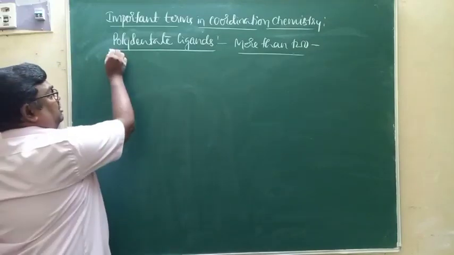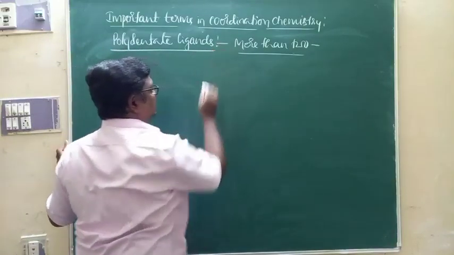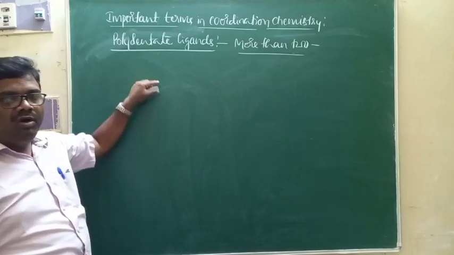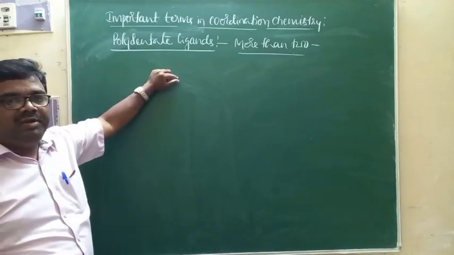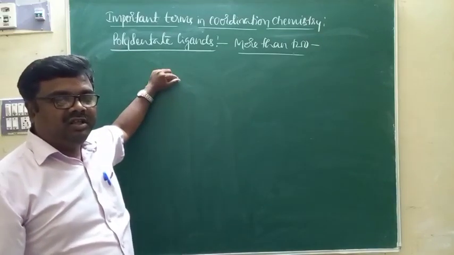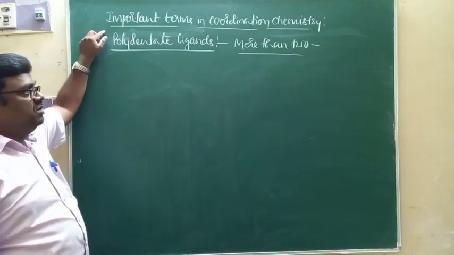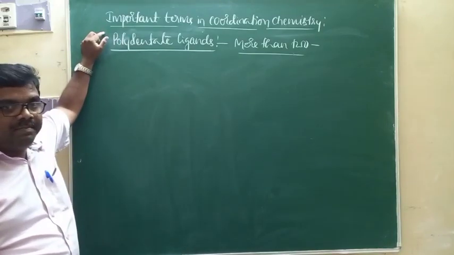Apart from that, these polydentate ligands can form more than 2 coordinate bonds with the central metal ion in a complex compound. So that is what we call polydentate ligands.